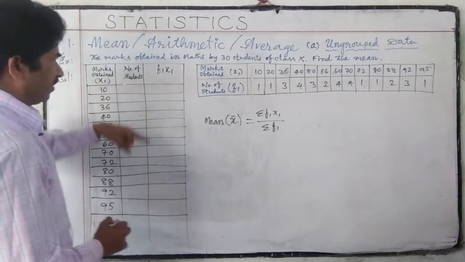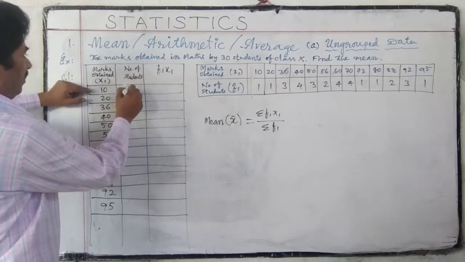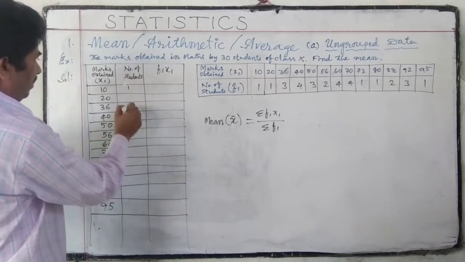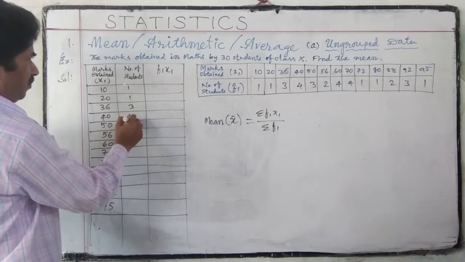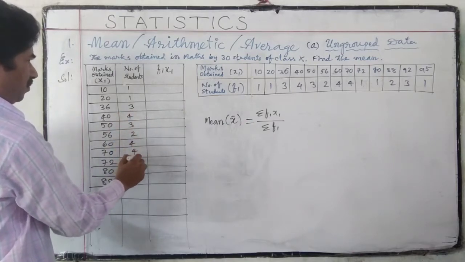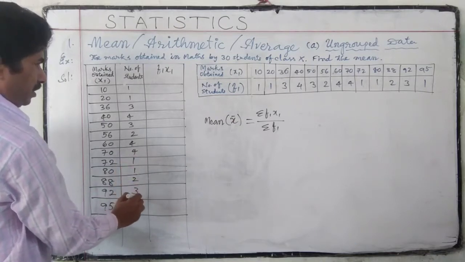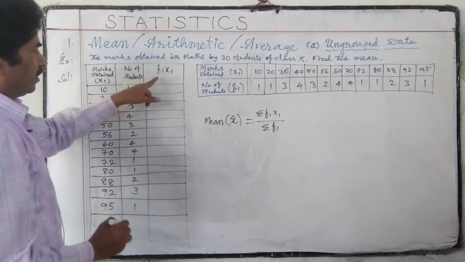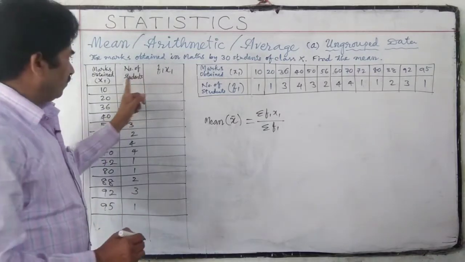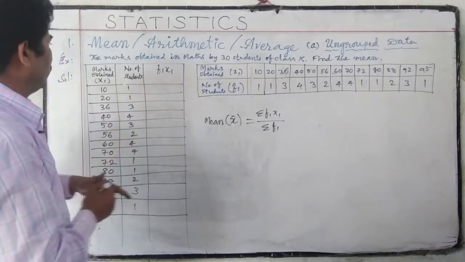After completing, we have to write that. Number of students: 1, 1, 3, 4, 3, 2, 4, 4, 1, 1, 2, 3, 1. f1 x1. Now we have to find f1 x1. f1 x1 means f1 into x1.